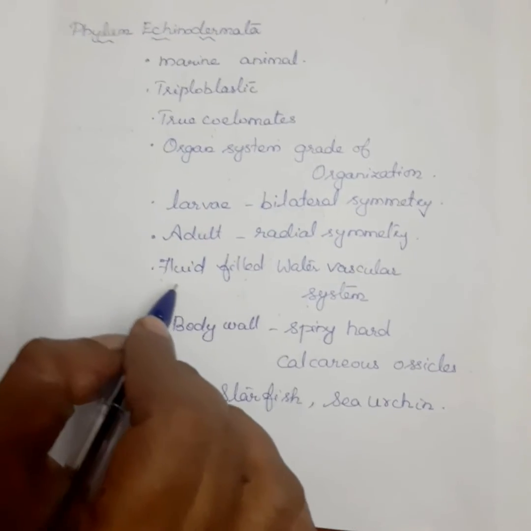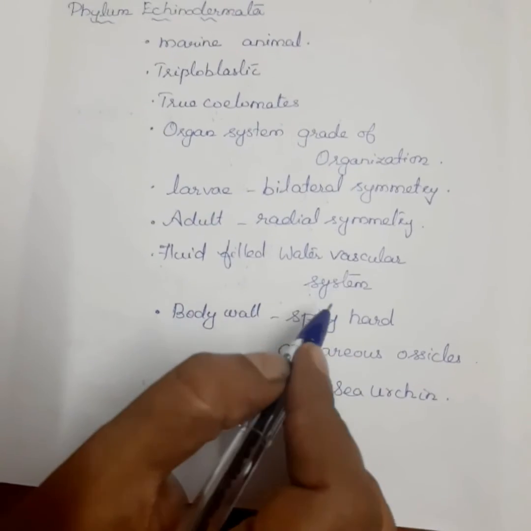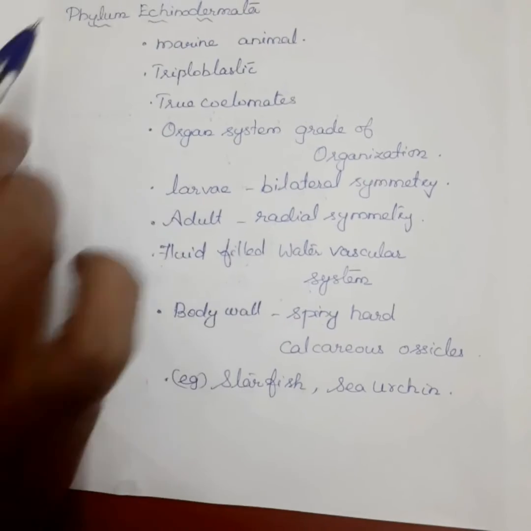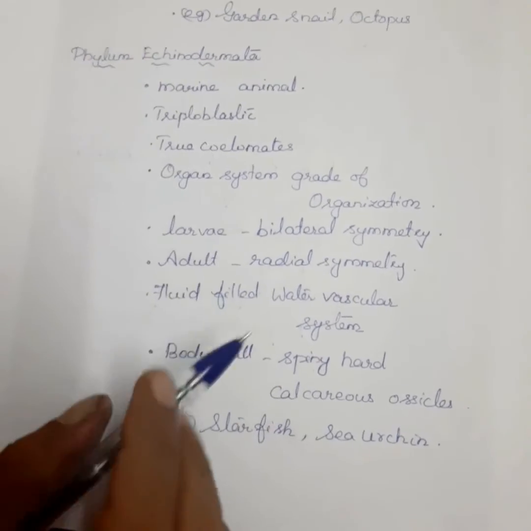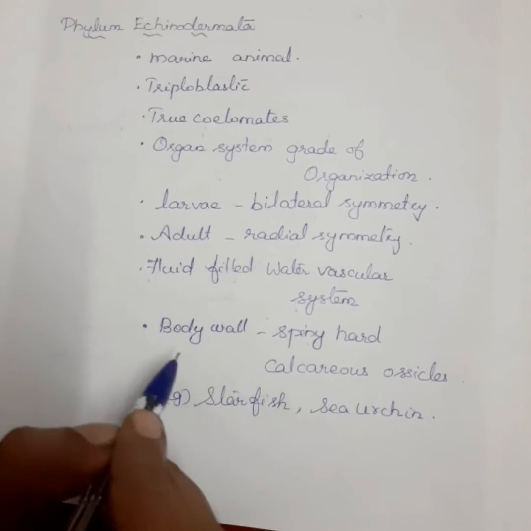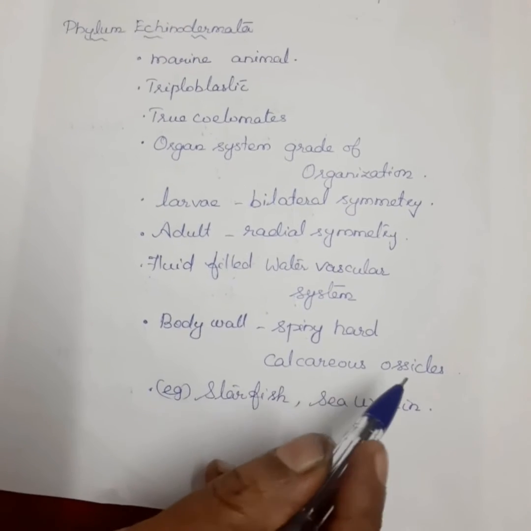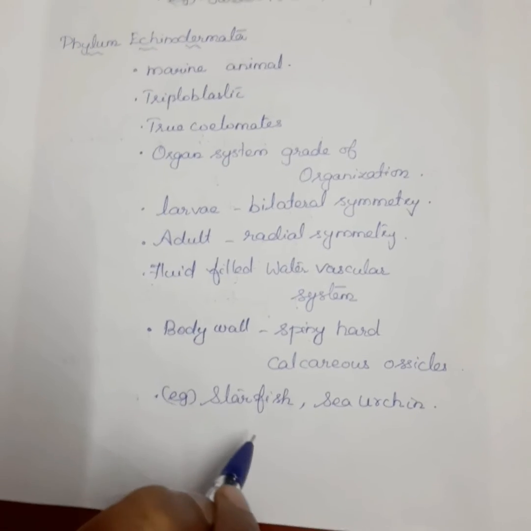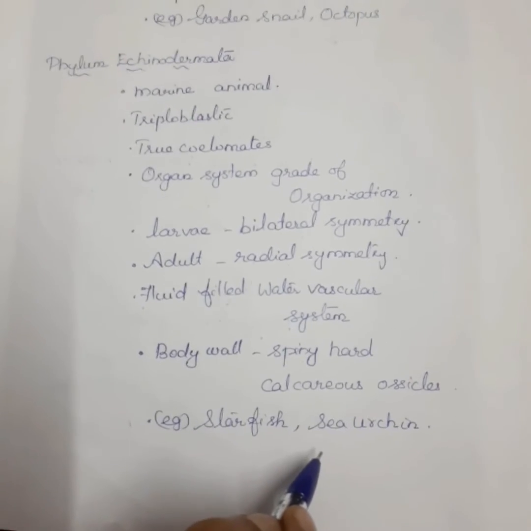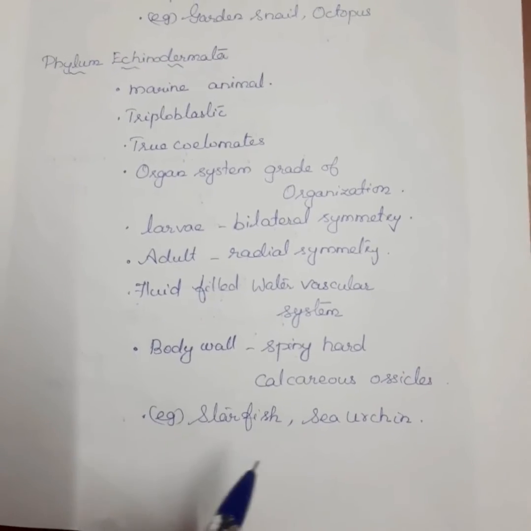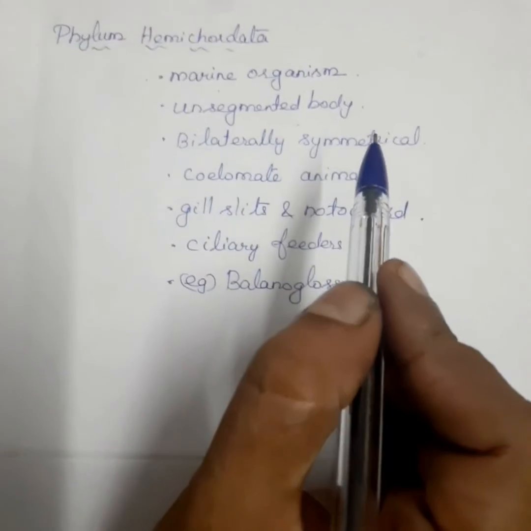But in the adult stage, it has radial symmetry. A fluid-filled water vascular system is present in Echinodermata. Next, the body wall. The body wall is made up of spiny hard calcium. Examples: starfish, sea urchin. The last phylum is phylum Hemichordata.